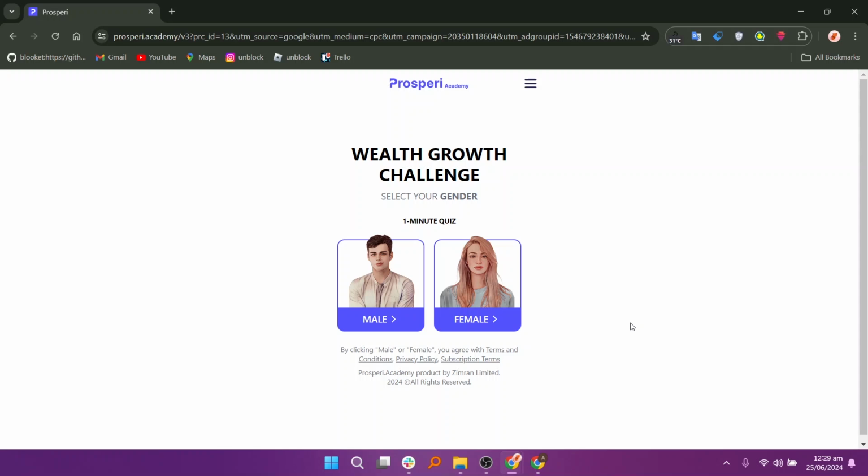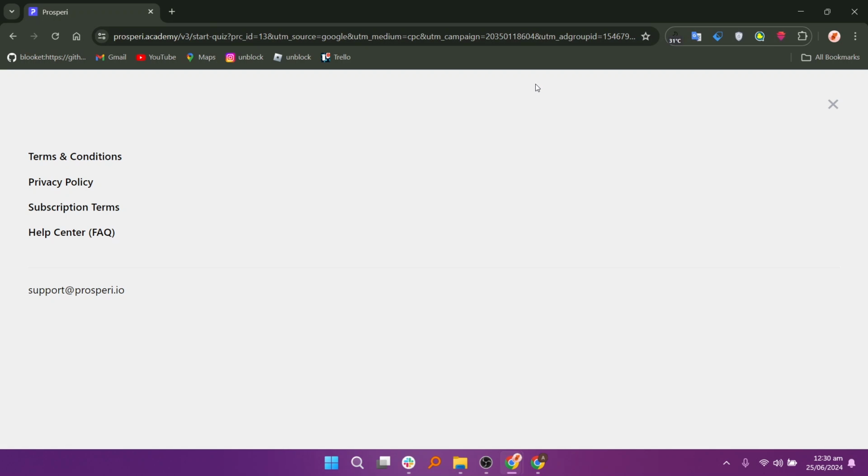Prosperi Academy is a new investing app that serves a much different purpose than the other investing apps on our radar. Instead of offering brokerage services, a robo-advisor platform, or stock picks, Prosperi Academy's focus is investor education.